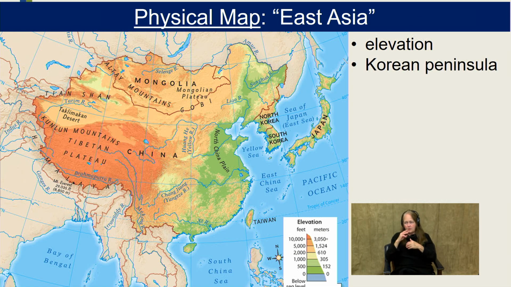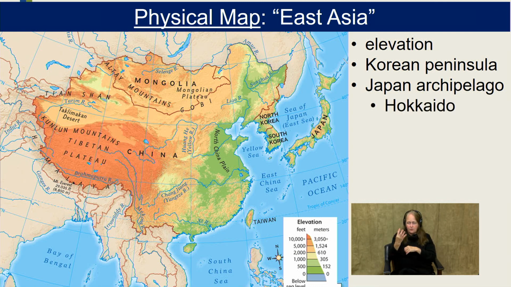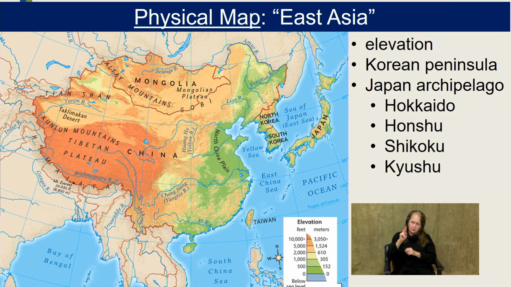We've got the Korean Peninsula. It's got some low-lying elevations, but it's rather mountainous and hilly, as well as Japan. Japan is known as an archipelago. You should remember that term. It means it's a chain or a series of islands. There are 4 main islands in Japan. Going from north to south, we've got Hokkaido, Honshu, Shikoku, and Kyushu.